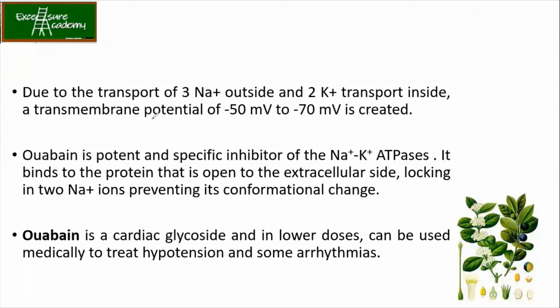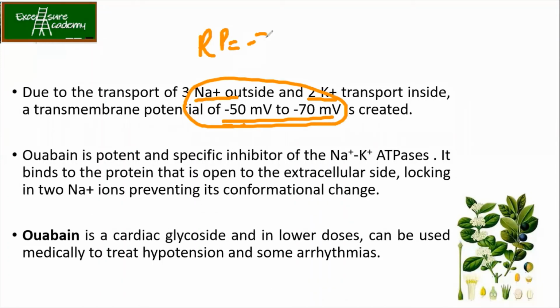Okay. So due to the transport of 3 Na+ and 2 K+, the membrane potential is maintained between -50 to -70. So we remember that resting potential is -70 millivolt, right? So how exactly it is -70, we'll study in the upcoming lectures. Now, Ouabain is the potent specific inhibitor of the Na+ K+ ATPases, as mentioned before. Now, what happens is it binds to the protein that is open to the extracellular side, locking the 3 Na+ ions, preventing its conformational change.